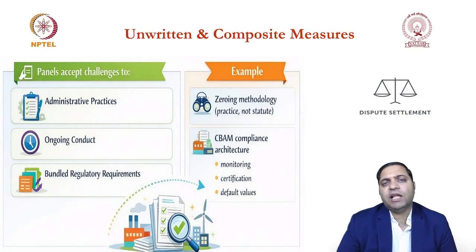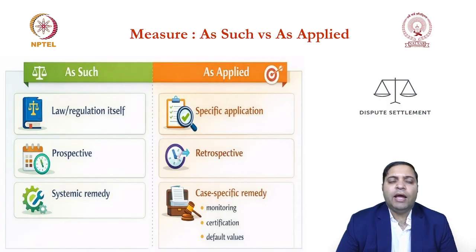And remember this: whenever you see a panel or the Appellate Body, they examine a particular measure in totality, not at an individual level. So this is the meaning of composite measures. And next, if you look at the complaints, this is also a very frequent part of them. How are you challenging a particular measure? Is your challenge as such or as applied?